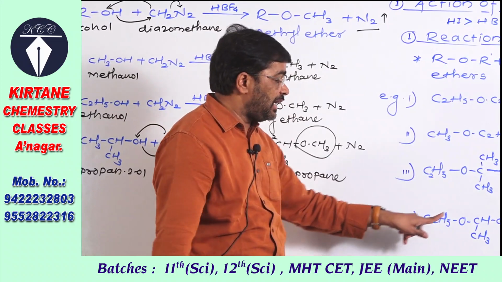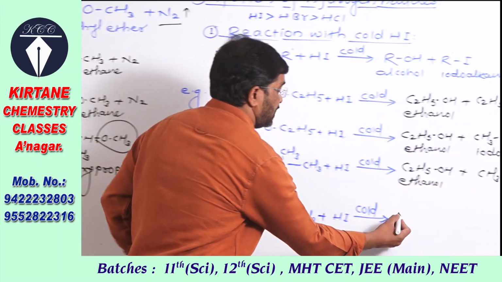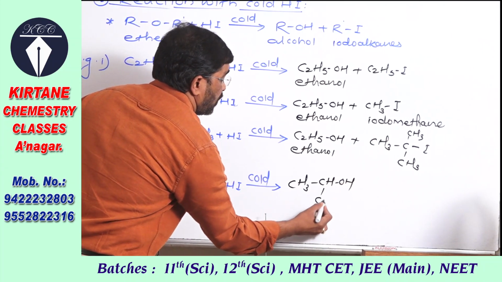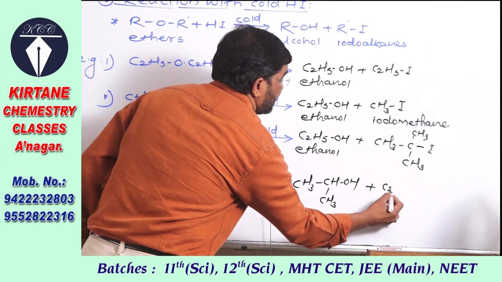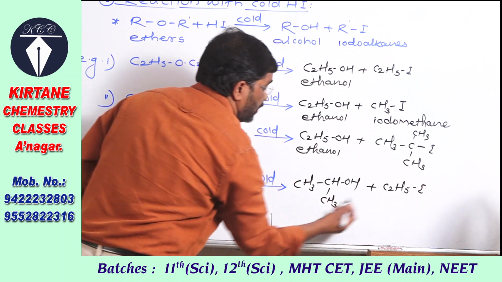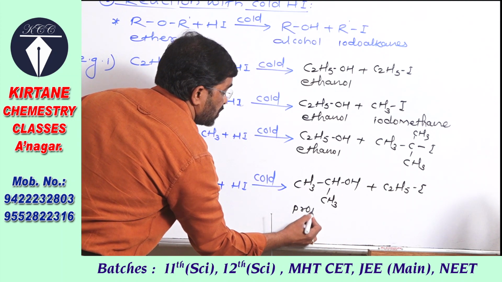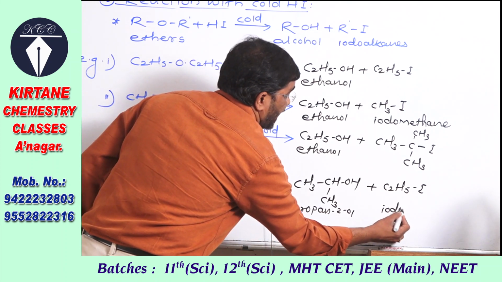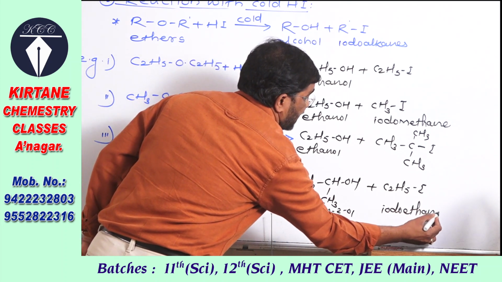So ethyl isopropyl ether forms, that is, the propanol, and the ethyl group forms iodide. So here it gives propanol and it gives iodoethane, or ethyl iodide.